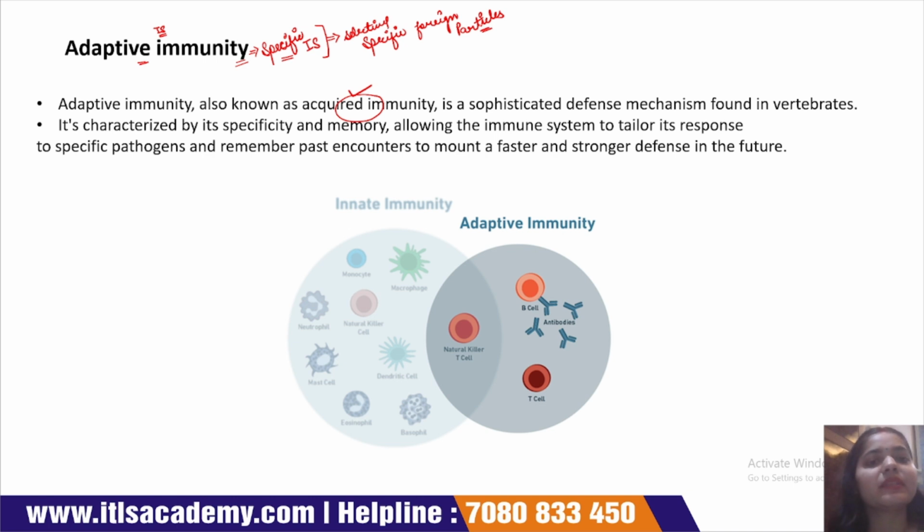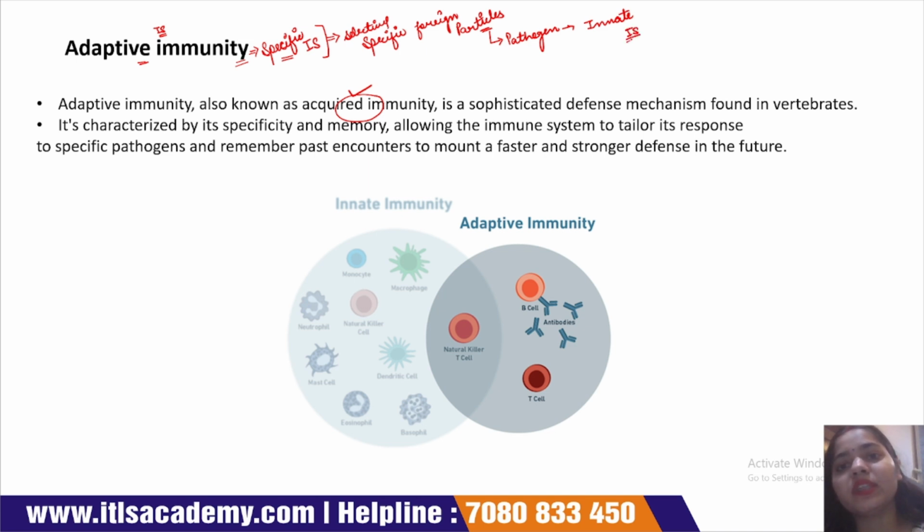What is the adaptive immune system? The adaptive immune system is a specific immune system that has the capability to recognize specific or selective foreign particles. This immune system is activated whenever a pathogen passes through the innate immune system.